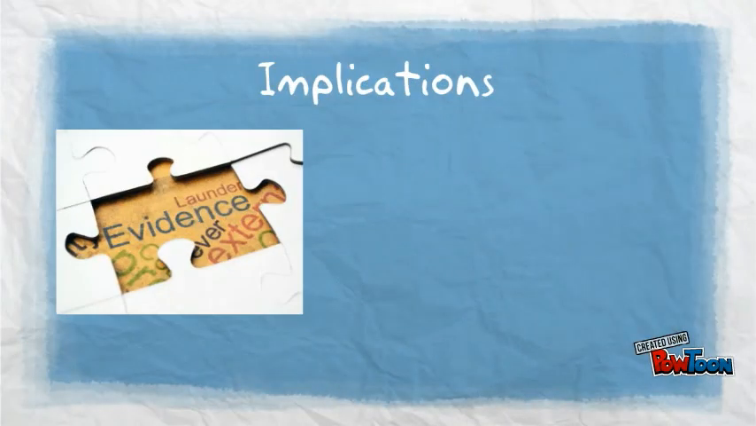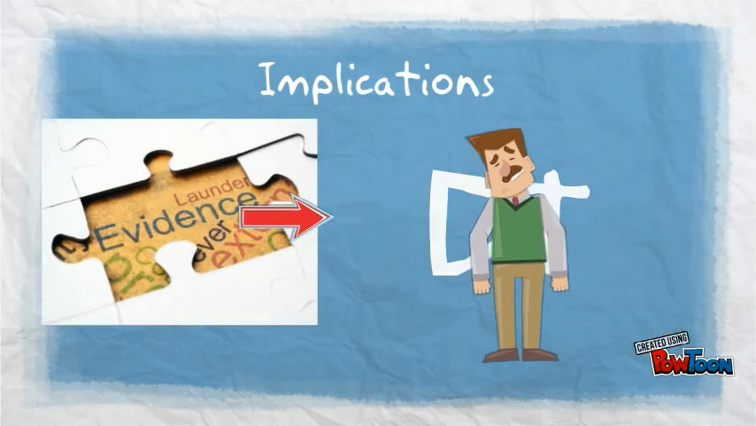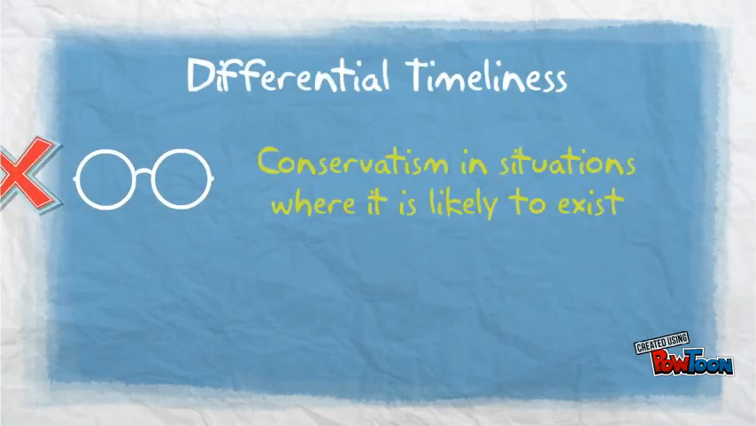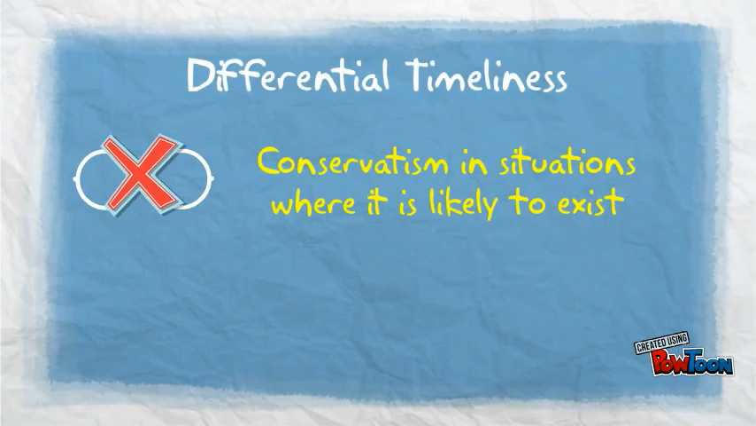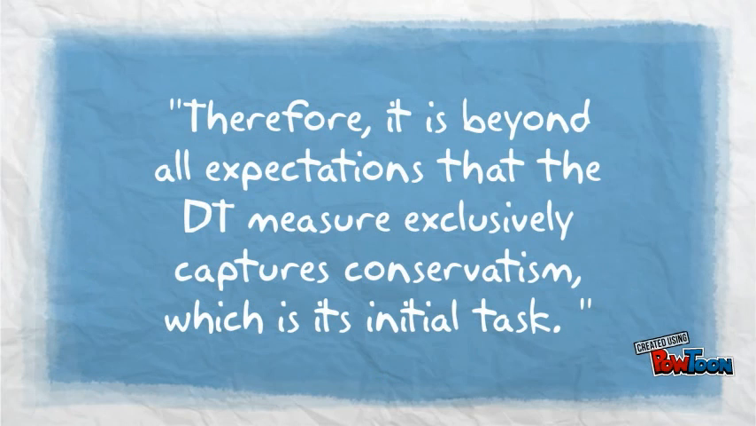Our paper provides evidence that the DT measure suffers from serious measurement errors in many settings. Interestingly, Basu's DT measure fails to show conservatism in situations where it is likely to exist, whereas it detects conservatism in cases where this is not likely to be present. Therefore, it is beyond all expectations that the DT measure exclusively captures conservatism, which is its initial task.